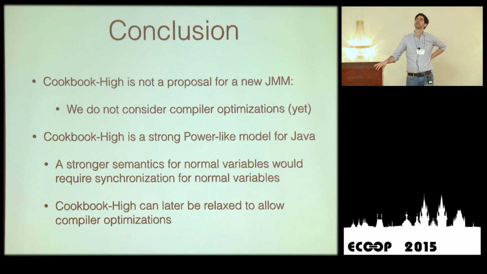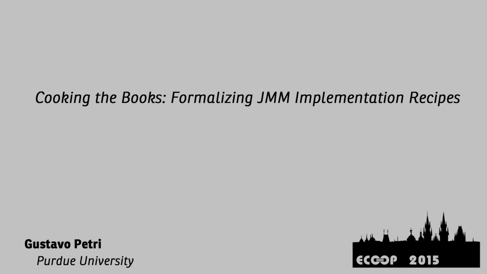I think the cookbook is somewhat conservative for ARM as well, so it puts DMBs all over the place, basically, which should be fine. The reason why I didn't include it in this paper is because I did not have a good understanding of what the formal definition of ARM is at the moment. So I couldn't embed it in my operational framework to be able to carry out the proofs. But I think the cookbook should be fine. It's a very conservative document, by the way. Thank you.